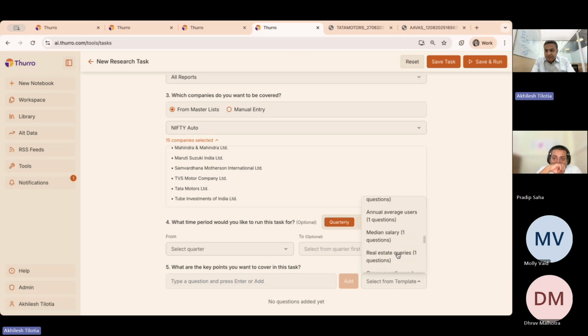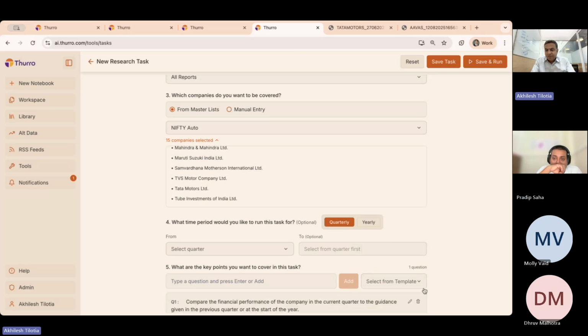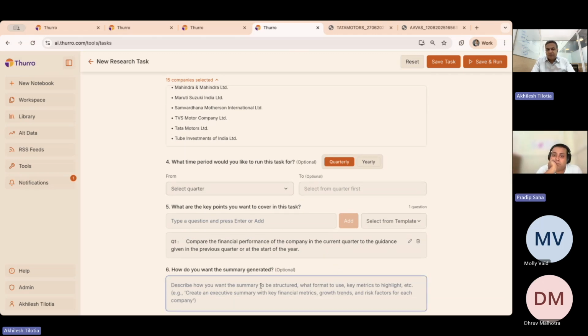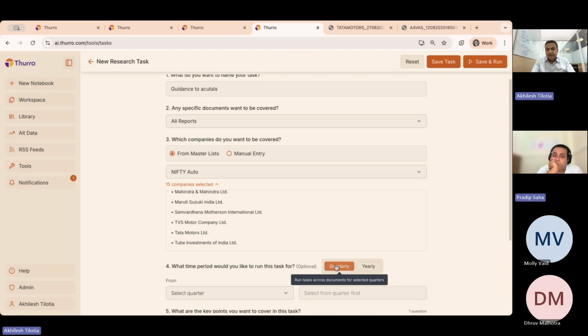Here, let us see this. As you can see, I have a bunch of these templates created already, but for comparing guidance to actual performance, that one-question template, once you pick it up from here, it will repopulate this question here so that you are aware of what is happening. I don't have a specific output that I want, but I could have specified the way in which I wanted this output.